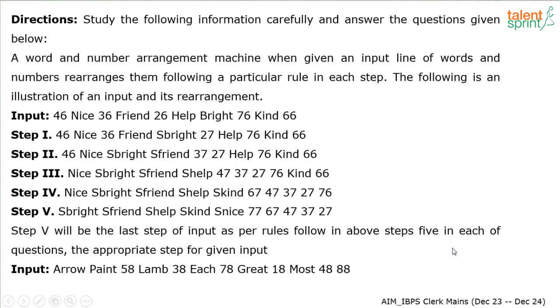Now we have to follow a similar process and get the output for the given input here. There's another input given to us: arrow, paint, 58, lamp, 38, each, 78, great, 18, most, 48, 88. So basically try and understand the illustration. Look at the output, understand the logic behind the output, then look at the step-by-step process and repeat the same thing for the given input. Once you have done the same process for the given input, you can answer the questions very easily.